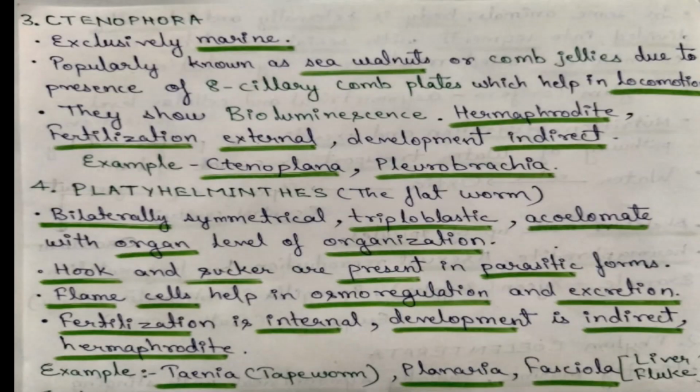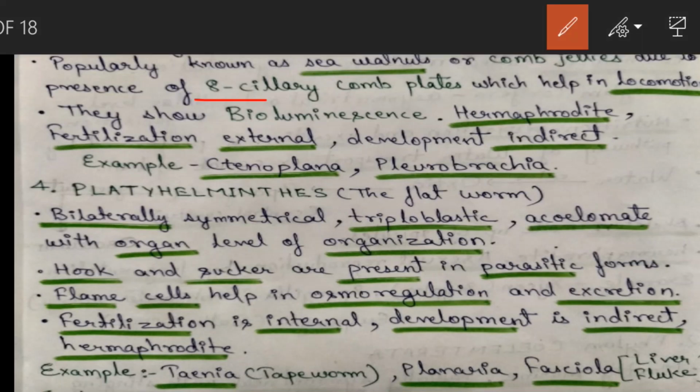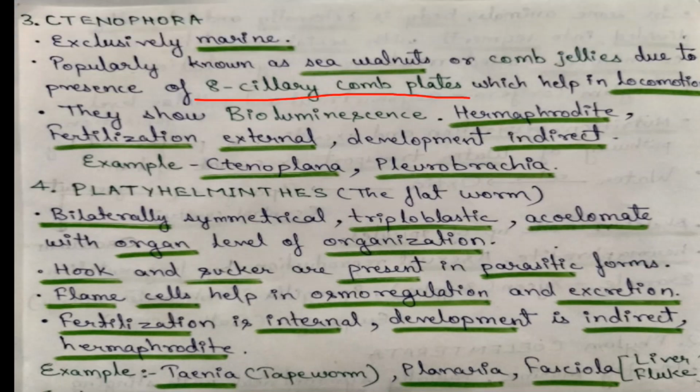Next we have Ctenophora. They are exclusively marine. They are only found in marine environment. Popularly known as sea walnut or comb jellies due to the presence of 8 ciliary comb plates. So you have to remember that in Ctenophora 8 ciliary comb plates are there which help in locomotion. They also show bioluminescence, meaning they emit light. They are hermaphrodite. Fertilization is external. Development is indirect, meaning a larval stage is there. Examples are Ctenoplana and Pleurobrachia.